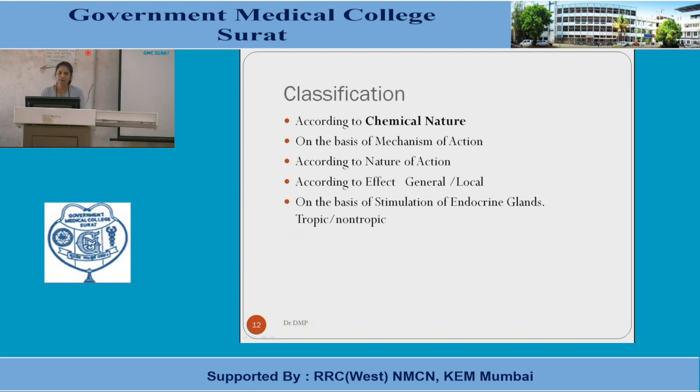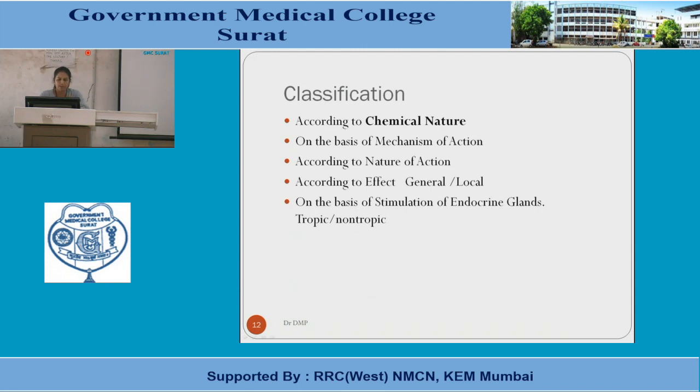On the basis of the nature of the action, they can be classified. On the basis of their effects, they can be classified. On the basis of the stimulation of the endocrine glands, they can be classified. Like that, mechanism of action will be discussed later on. I would like to introduce one terminology which is discussed here on the basis of the stimulation of the endocrine glands.